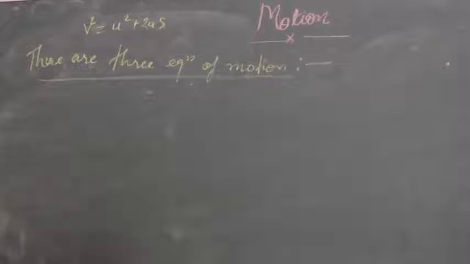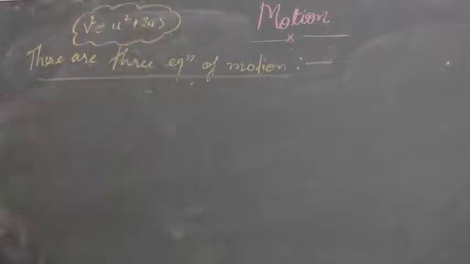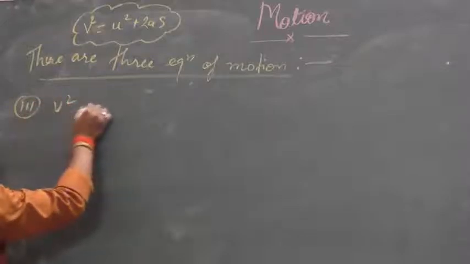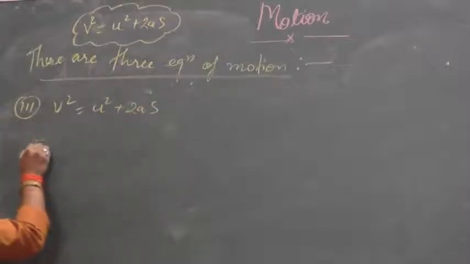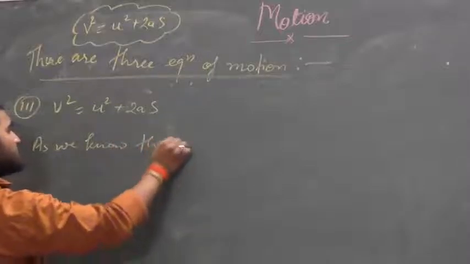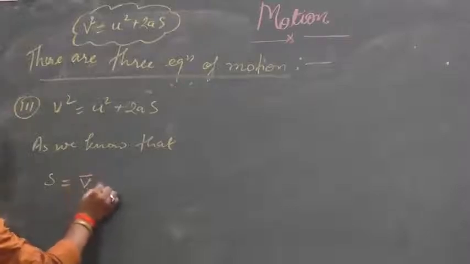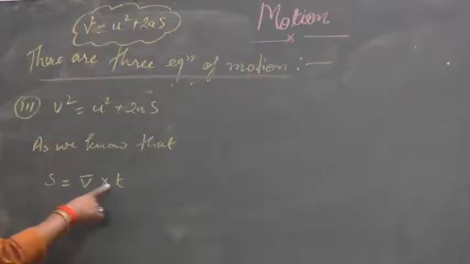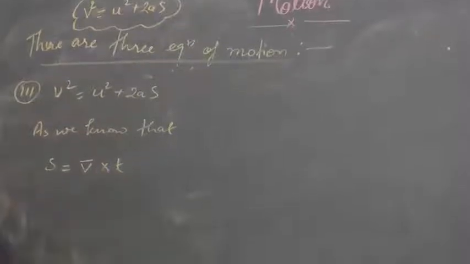Now, what is the third equation of motion? V square is equal to u square plus 2as, which we are going to derive here. As we know that s is equal to v bar into t, where v bar is average velocity and t is time taken. So displacement can be written as average velocity multiplied by time taken.